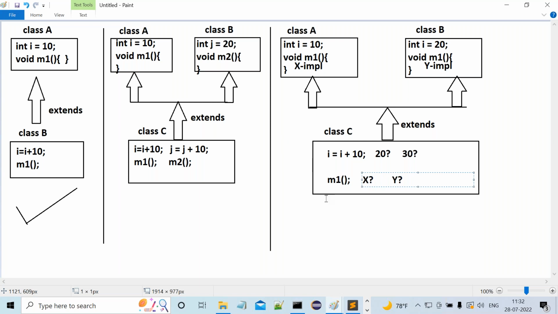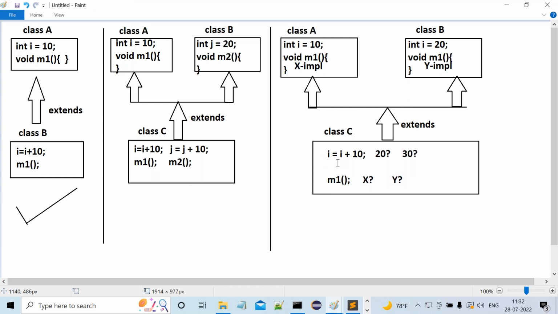Now here my question is, whenever we are trying to evaluate i = i + 10, the i value is required. In class C, the i value is not declared. So definitely it has to depend on what? The super class that provides the i value. But unfortunately, two super classes are available. In both the super classes, the i variable is available. But here the point is, from which super class do we have to take the i variable?